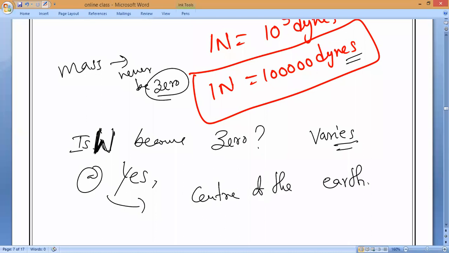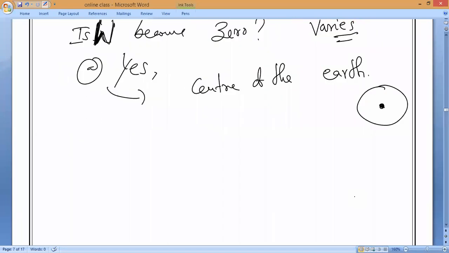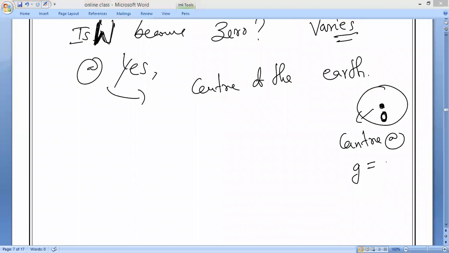Not only the center of the earth. If I go to the center of the moon, the sun, or Mars, everywhere at the center, what is the g value? At the center, g value is 0 meter per second square.